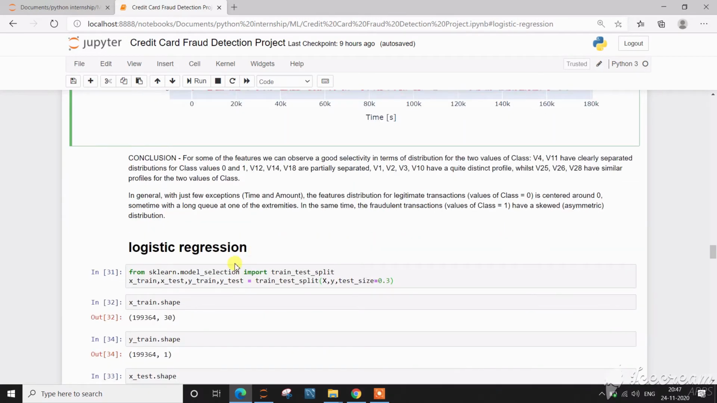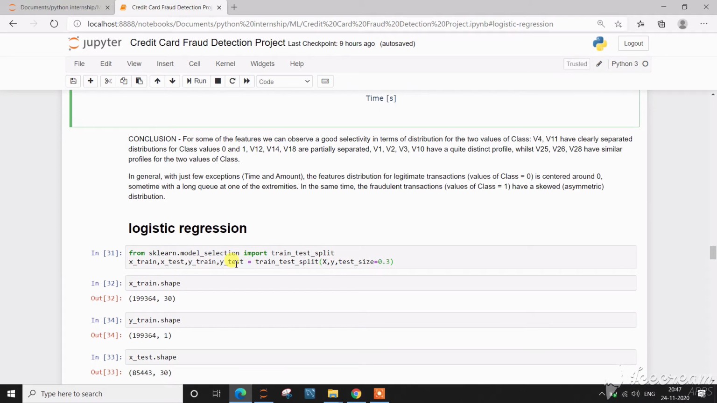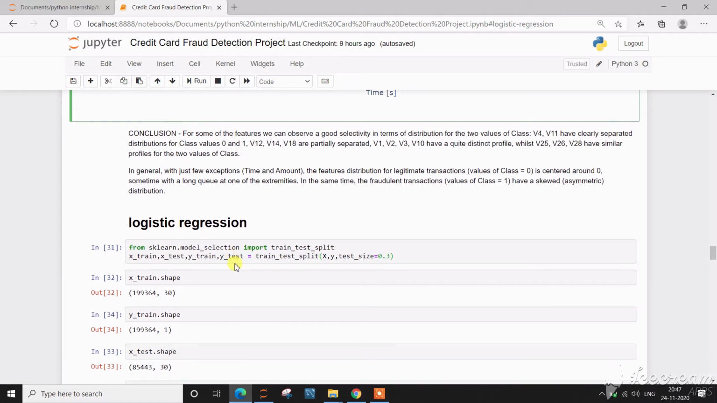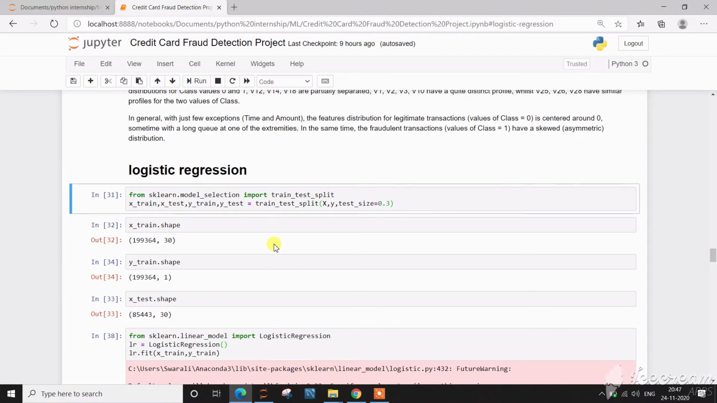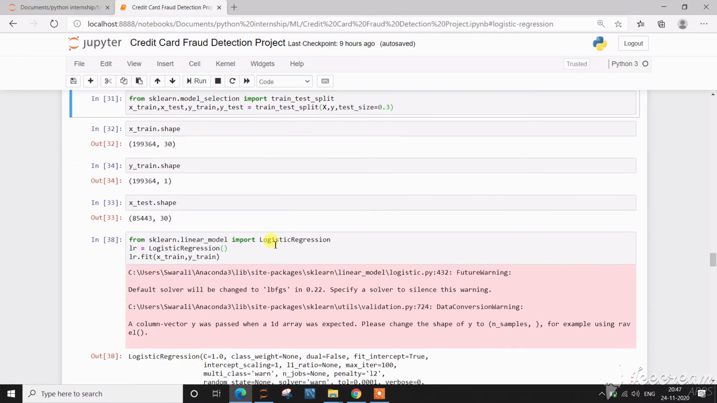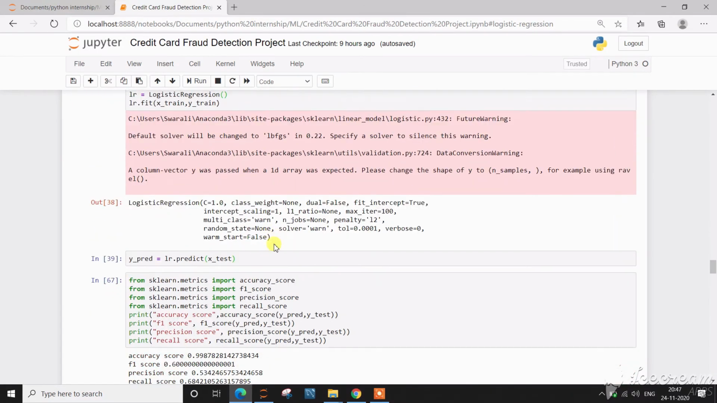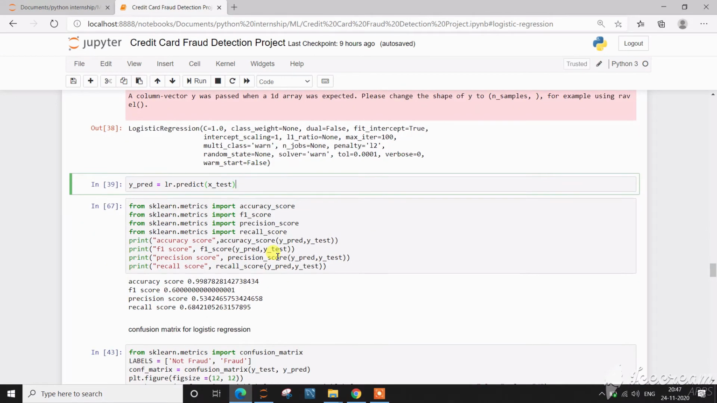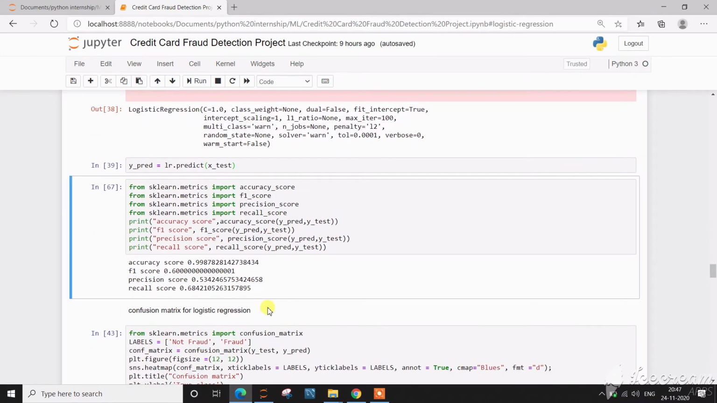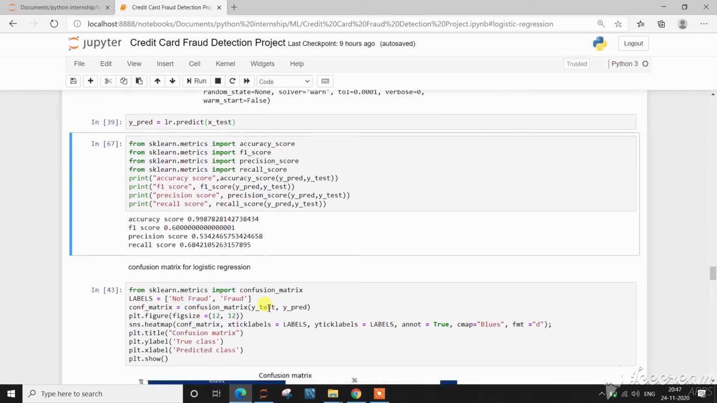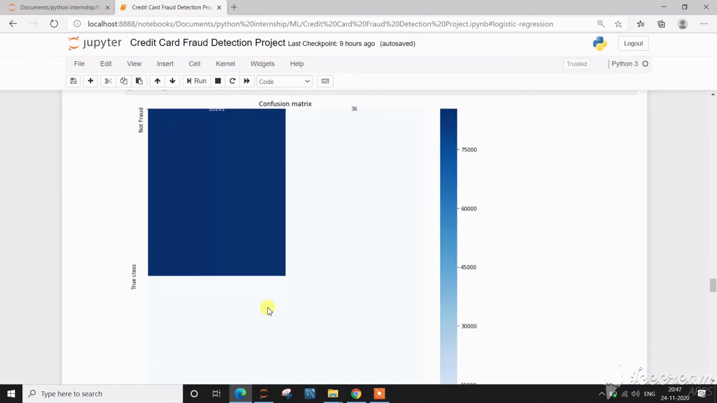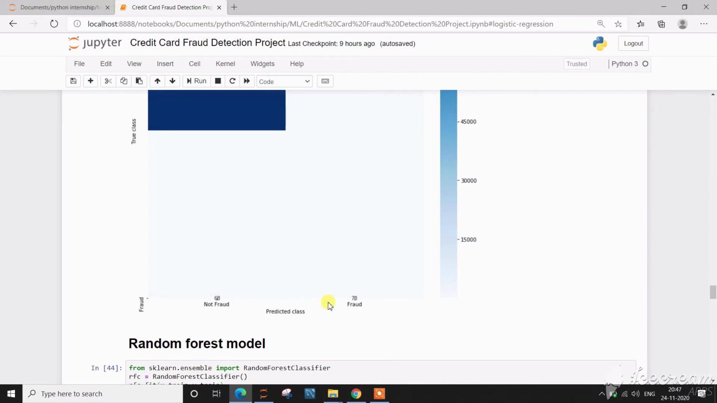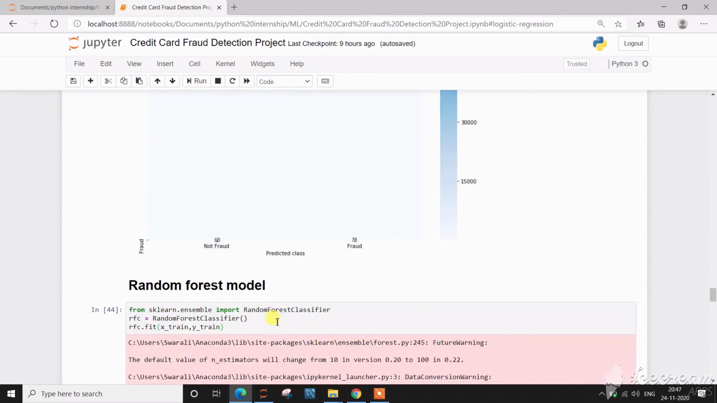Then I have built a logistic regression model. I have split the data into train and test. Then this is the predicted value. This is the accuracy score, F1 score, precision score and recall score of logistic regression. This is the confusion matrix of logistic regression, showing not fraud, fraud and the predicted class.